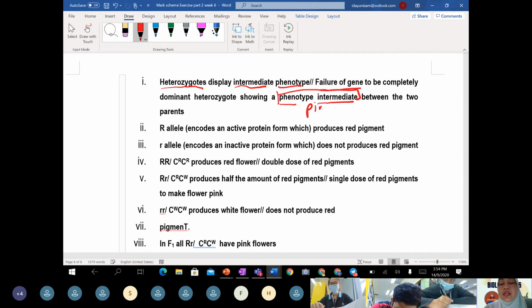Like teacher mentioned just now, in Mendel, the observation would automatically be red, am I right? But in incomplete dominance, the red allele cannot fully express the red color, so an intermediate phenotype appears, which is pink.